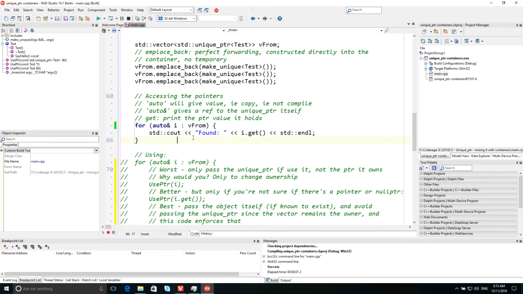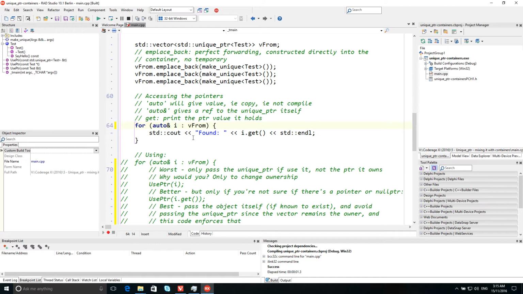Second, accessing the pointers. If you want to loop over a container of unique pointers, you would probably write a fairly normal looking range-based for loop like this, for auto i colon and then the variable that you're iterating over. And that will fail to compile, and the reason is that you get the value of the unique pointer, and of course being a unique pointer you're not allowed to copy like that.